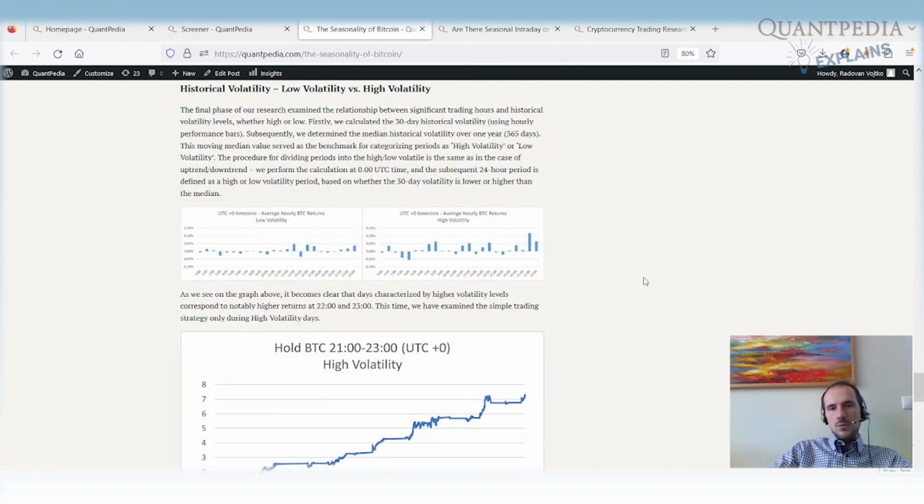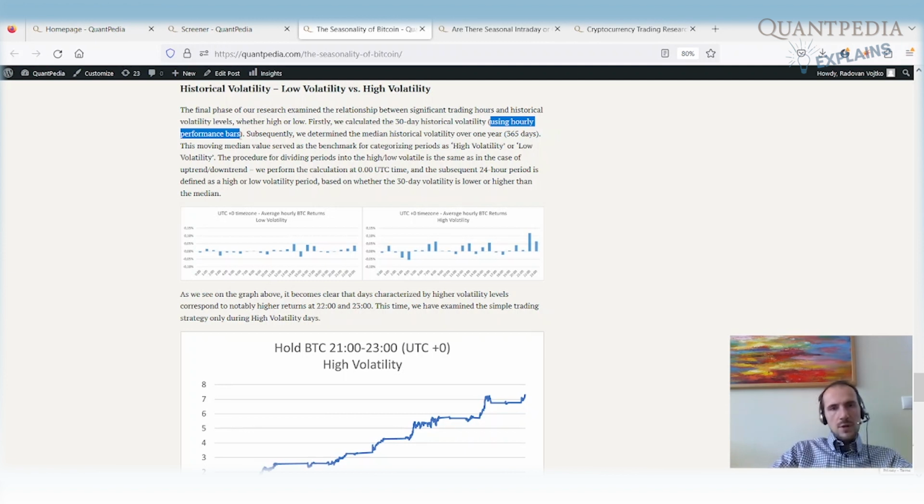And last and the most interesting part is when we check for historical volatility. So we trade the seasonal strategy. We hold Bitcoin just for 2 hours, but before we enter the trade, we want to see if we are in a high volatility day or a low volatility day. Once again, we perform the calculation at 00 UTC time. We use 30-day historical volatility, but we use the hourly performance bars. So we calculate the volatility from the hourly performance.